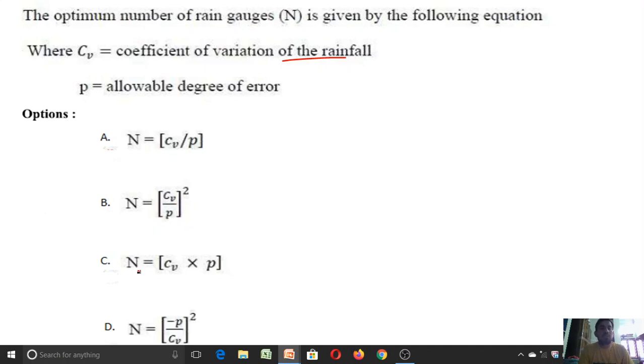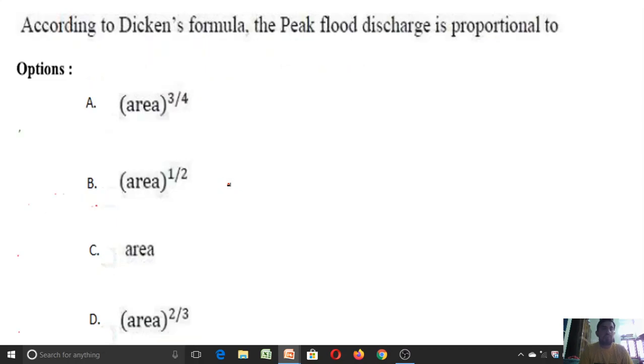Option C is n equal to Cv into P. Option D is n equal to minus P by Cv whole square. To calculate the optimum number of rain gauges, we use the formula n equal to (Cv by P) whole square. So option B is correct for this question.